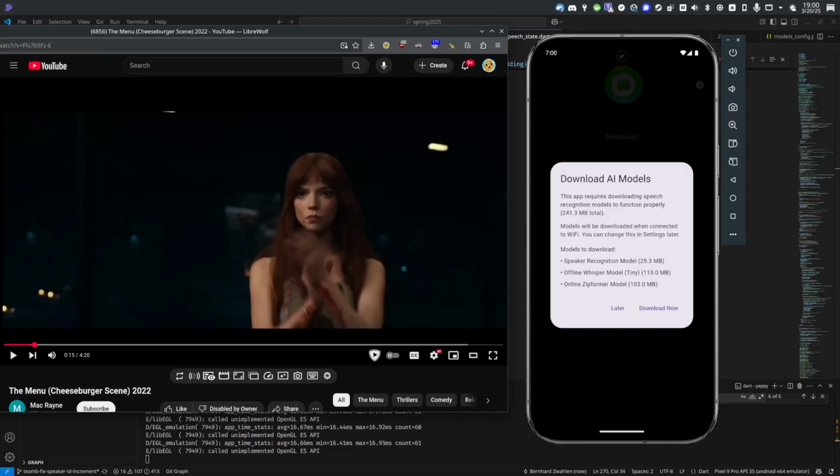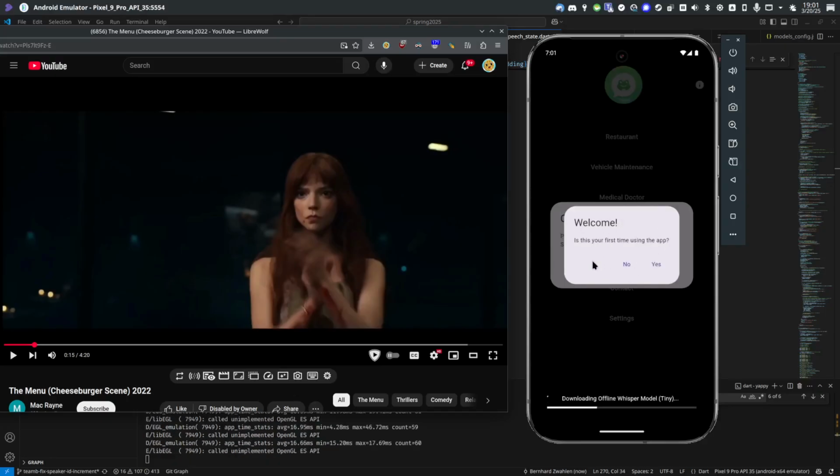I'll be giving a quick overview of our application. Yappy is a speech-to-text application that utilizes AI models for the speech-to-text. As you can see here on the right, I have Yappy pulled up in an emulator, and on first start, it will ask you to download some AI models. This is because our initial speech-to-text pass is all done locally. It's only the further processing on the recognized text that is then passed off to a remote AI for further analysis.